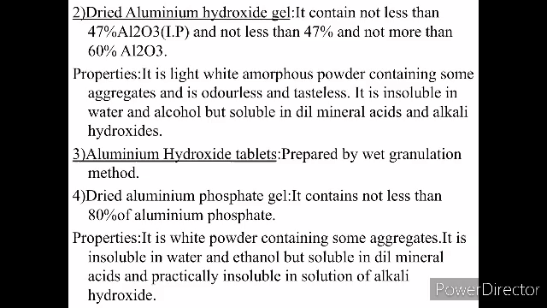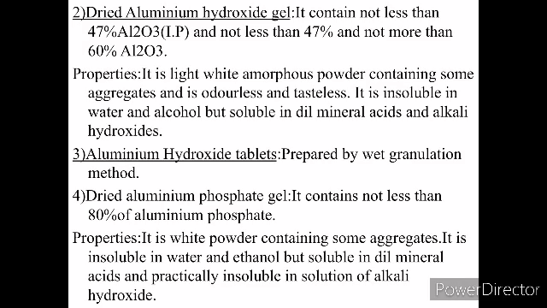This is a light white amorphous powder containing some aggregates. This is odorless and tasteless, insoluble in water and alcohol. But this is soluble in dilute mineral acids and alkali hydroxides.